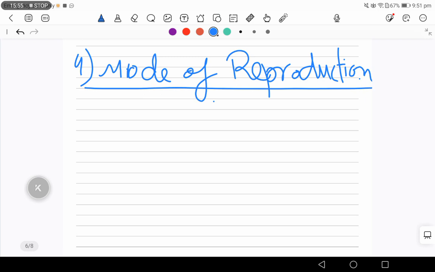Okay, mode of reproduction. Whether a species is asexually reproducing or sexually reproducing. Then fifth is phylogenetic relation, which is the most important and the newest kind of criteria which was added here. Phylogenetic relation, or we can say phylogeny simply.